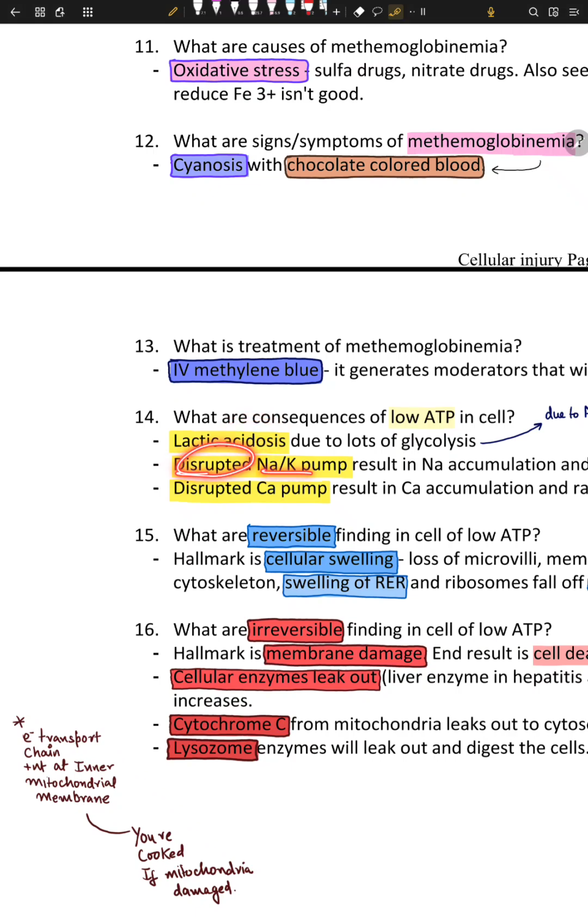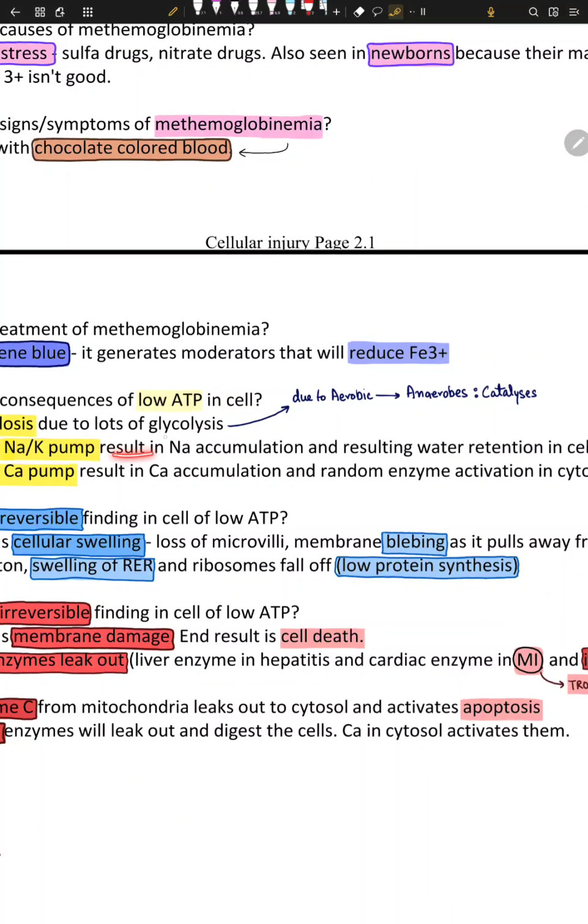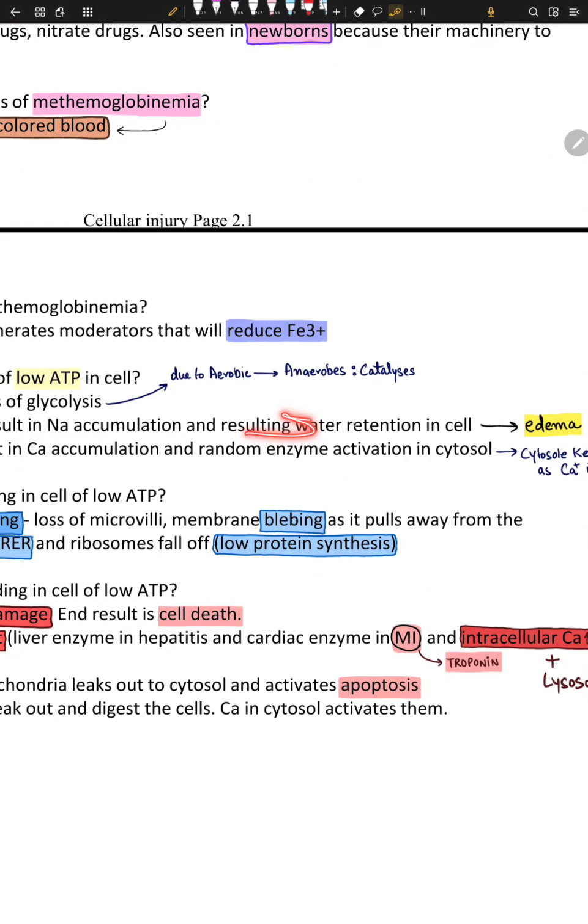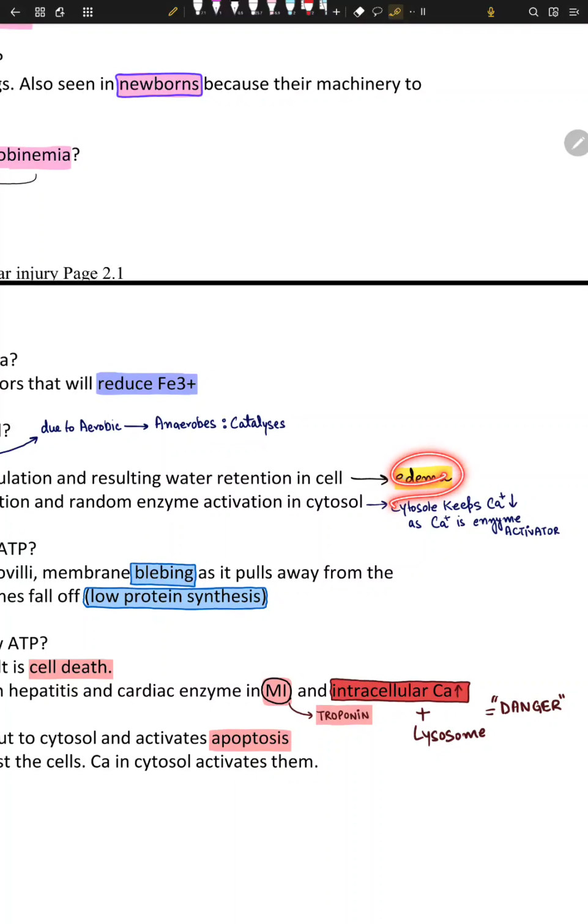Another thing is disrupted Na pumps. If these Na pumps are disrupted, meaning the 3Na and 2K pumps are not working, 3Na will not go out and 2K will not come in. So a lot of Na will start to accumulate in the cell, and it will lead to a lot of edema, because water follows Na. So Na accumulation results in water accumulation, called edema.